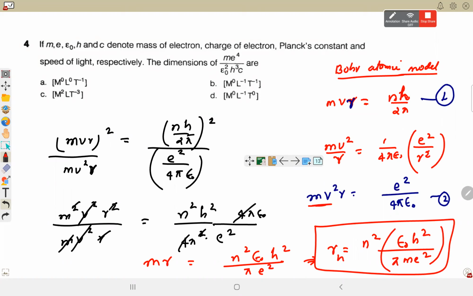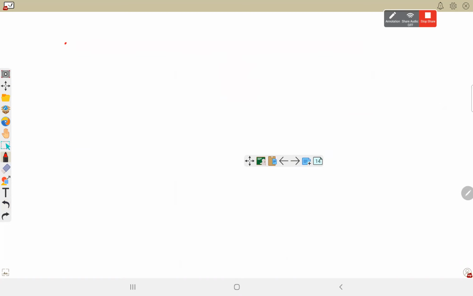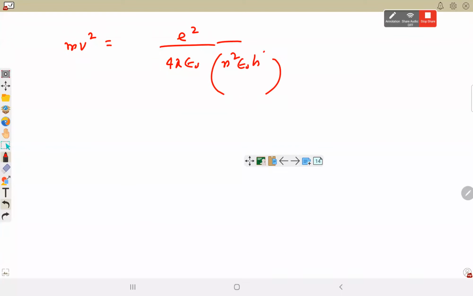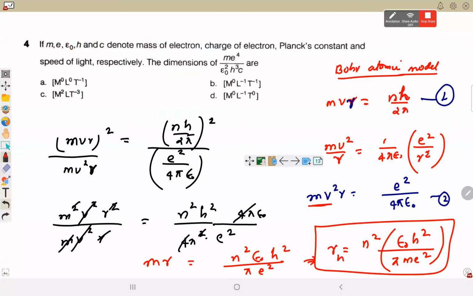mv square is e square upon 4 pi epsilon naught r. और जो r की वैल्यू थी n square epsilon naught h square, और बाकी ऊपर आ जाएगा pi m e square.